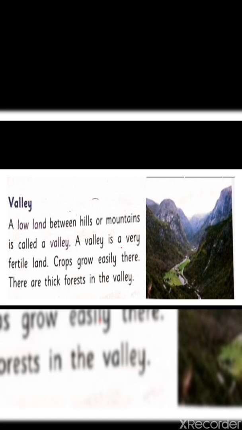Now let's have a quick recap. Valley. A lowland between hills or mountains is called a valley. A valley is very fertile land. Crops grow easily there. There are thick forests in the valley.